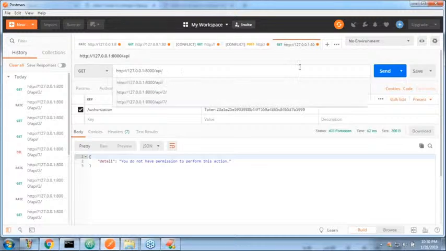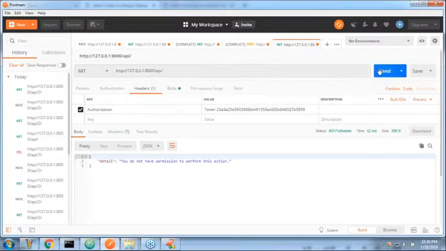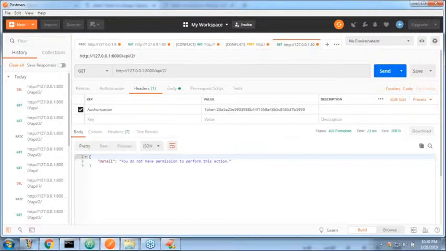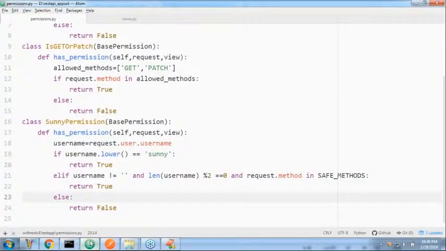Then automatically the normal GET listing operation also. Let me check. Not possible. Okay, sir, I want to do the delete operation. The delete operation, not having any permissions. Sorry, you do not have permission. So the terminology is very clear for you people, right? This is how you can implement our own custom permissions. Any doubt?